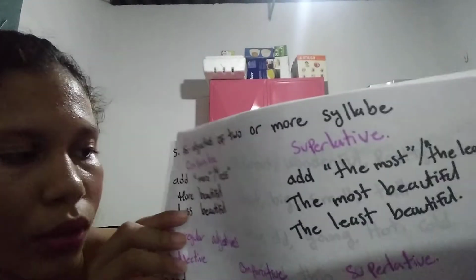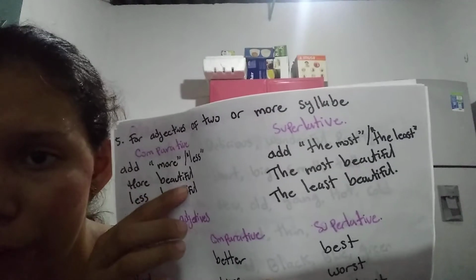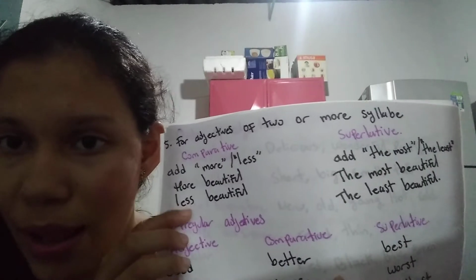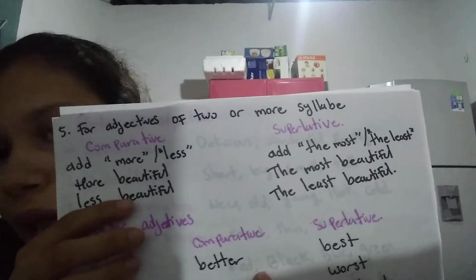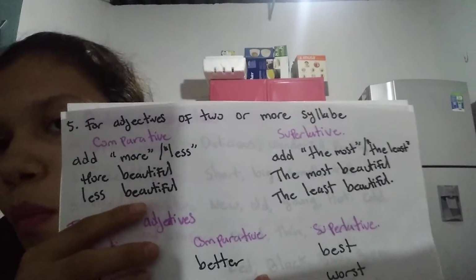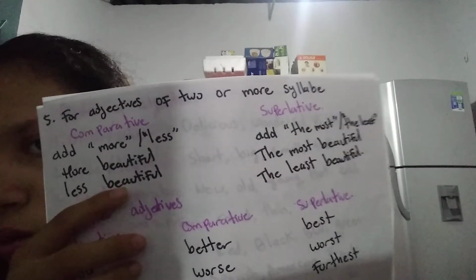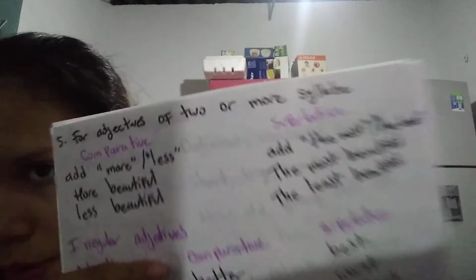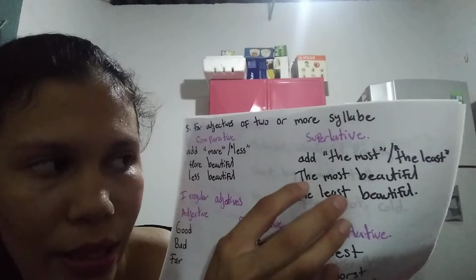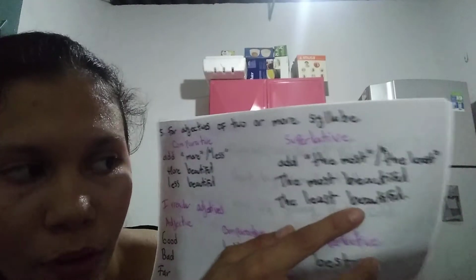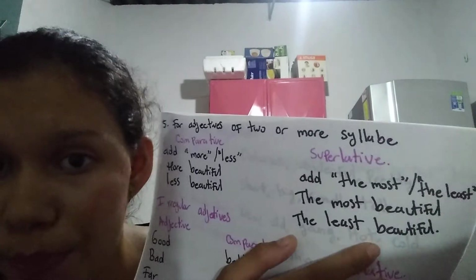For example, more beautiful and less beautiful. These adjectives are mostly of two or more syllables. In the superlative form, it is the most beautiful and the least beautiful.